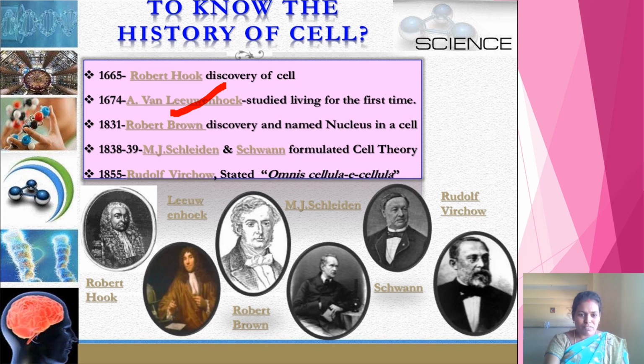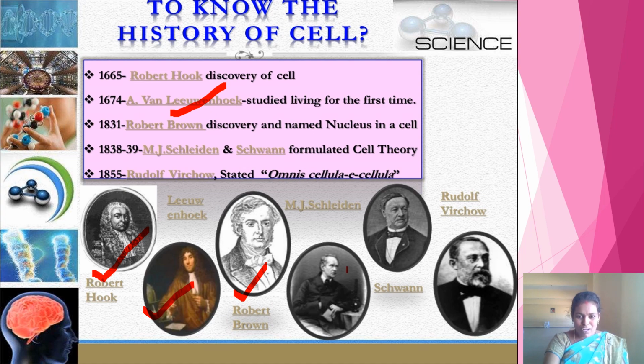Look at the pictures of these scientists. He is Robert Hooke, who discovered the cell, and he is Antoine Leeuwenhoek, who discovered free living cells in pond water for the first time, and he is Robert Brown, who discovered the nucleus in the cell.